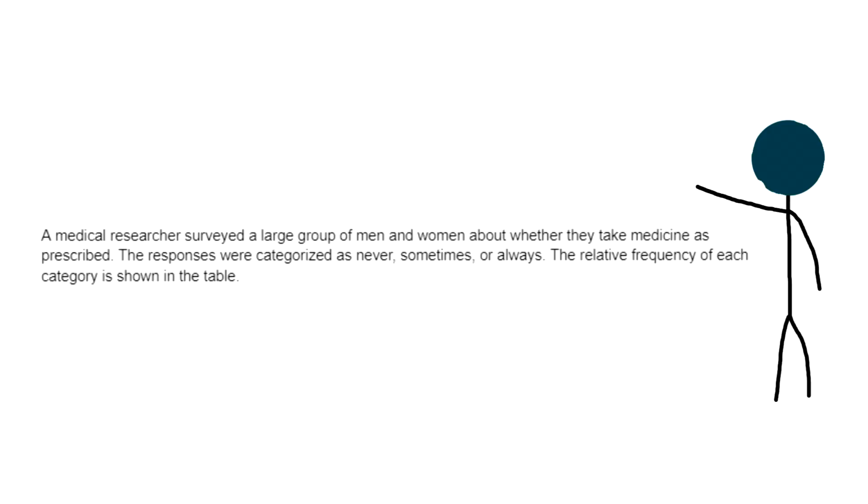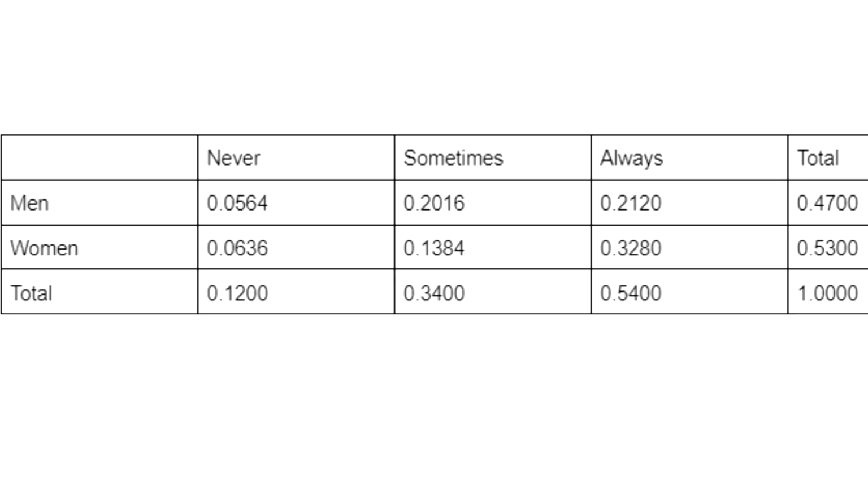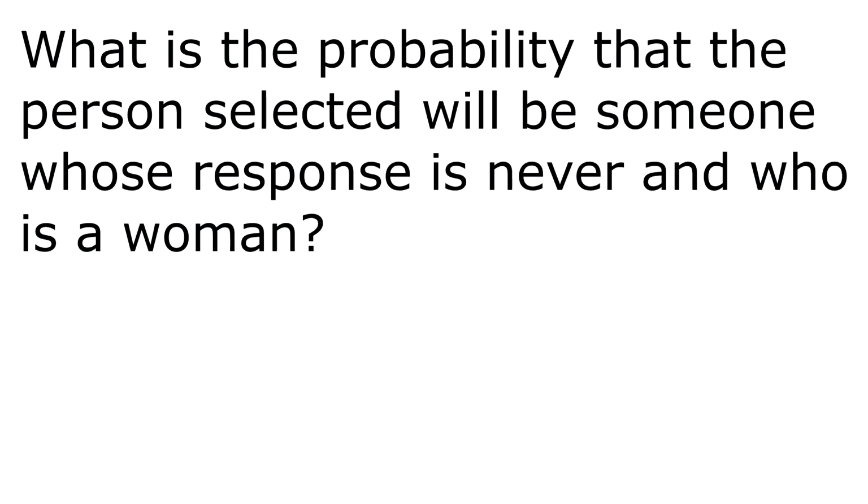A medical researcher surveyed a large group of men and women about whether they take medicine as prescribed. The responses were categorized as never, sometimes, or always. The relative frequency of each category is shown in the table. Part A, Question 1. What is the probability that the person selected will be someone whose response is never and who is a woman? To answer this problem, you first need to look at the table.